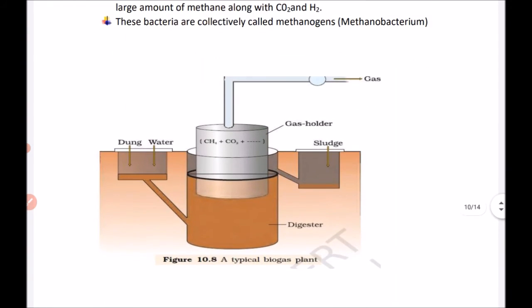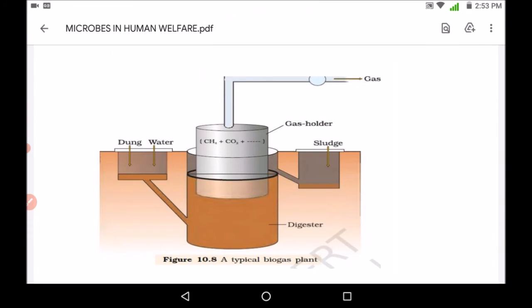This is the diagram of a typical biogas plant. Here we can see that biogas is formed, which is methane and CO2, and sludge is there, and gas is coming out.